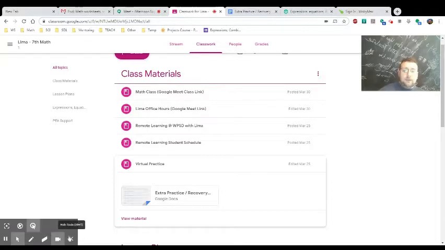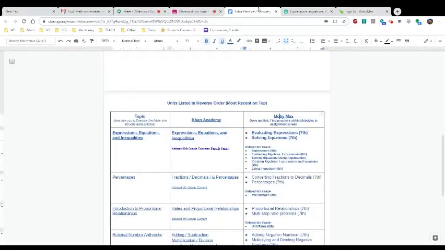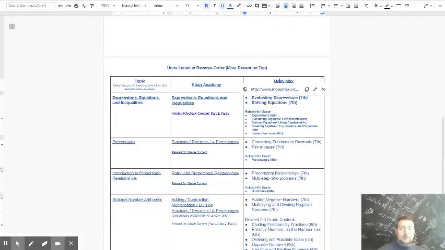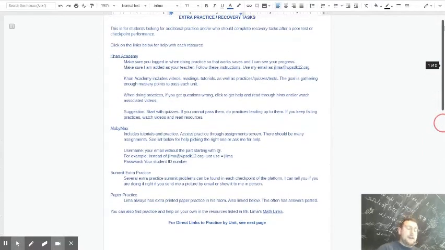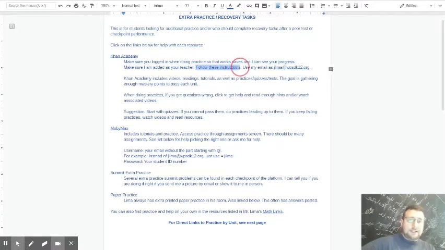Call it virtual practice. If you click on that, you will open this window where you can see all the little lists of practices you can do. On the first page, it has instructions. It says, for example, that if you have not added yourself to my Khan Academy list as one of my students, you must follow the instructions on this link to do that.